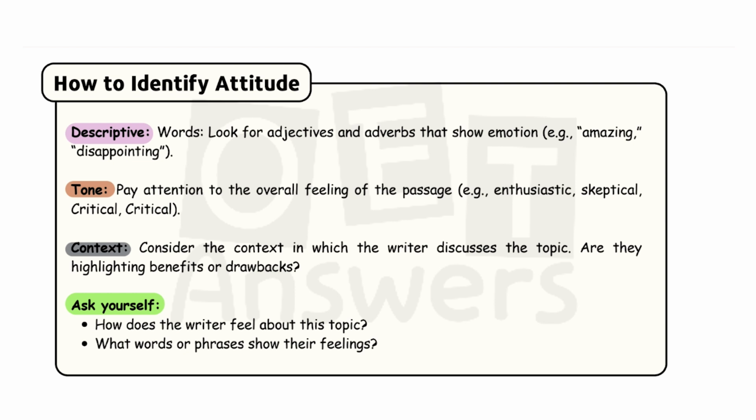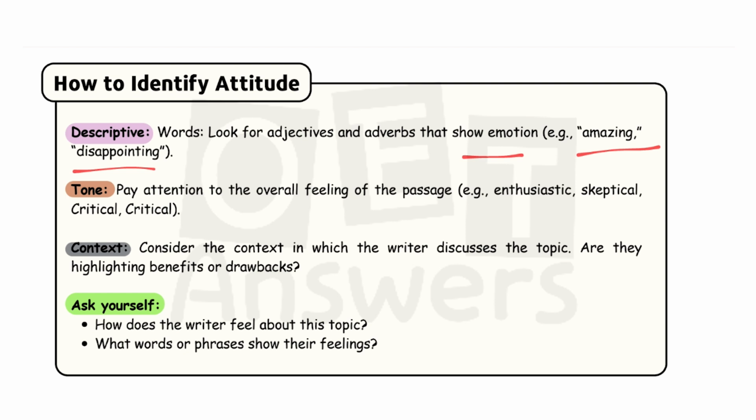How awful, how amazing, how distressing. For each emotion, we will give a different way of expression, right? So here, look for adjectives and adverbs that show emotion, like amazing, disappointing. For example, the hill looks amazing, and your project was disappointing yesterday. So these are two different types of expressions, one positive and one negative, as I have stated, right? So this is about the descriptive, very detailed.